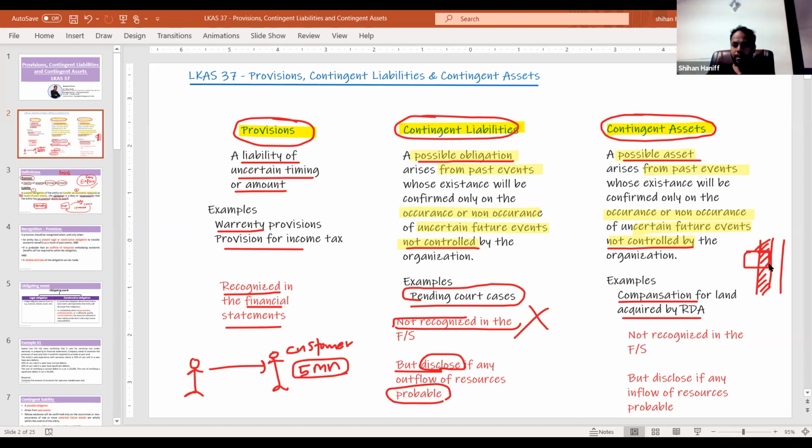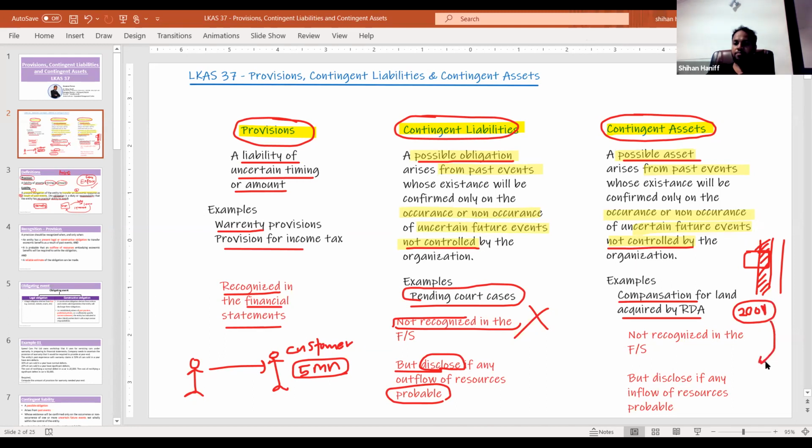For this part of the land, there is a compensation that the RDA should pay to my uncle. The acquisition was done in 2001.